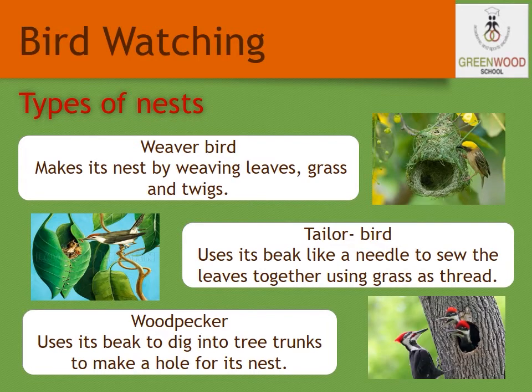A weaver bird makes its nest by weaving leaves, grass and twigs. A tailor bird uses its beak like a needle to sew the leaves together using grass as thread. A woodpecker uses its beak to dig into tree trunks to make a hole for its nest. These are the different types of nests made by the birds.